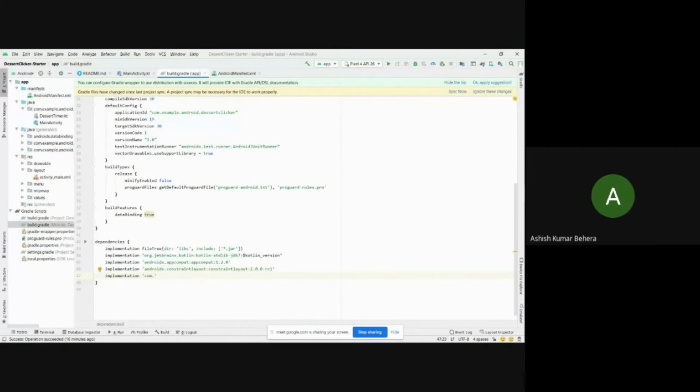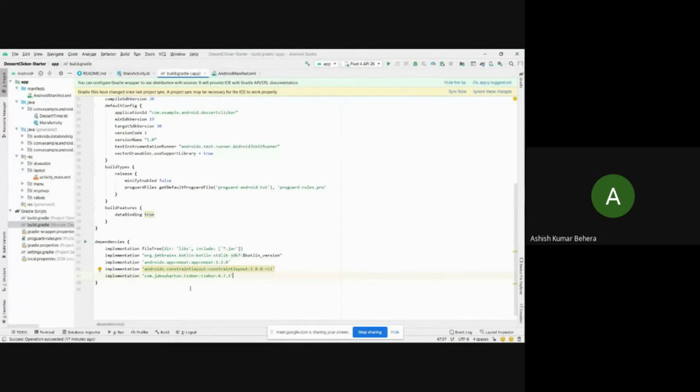com.jakewharton.timber:timber, colon, the version we are using is 4.7.1. So let me just add it quickly.